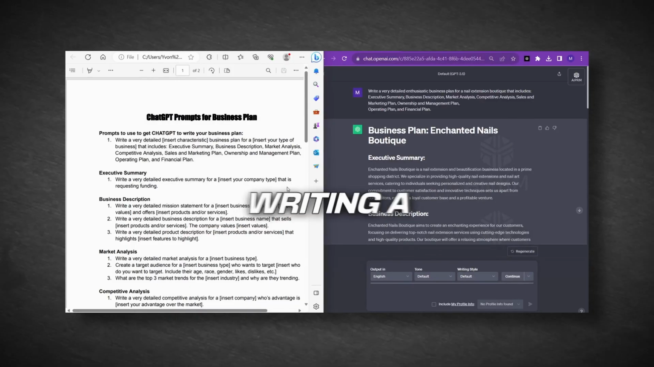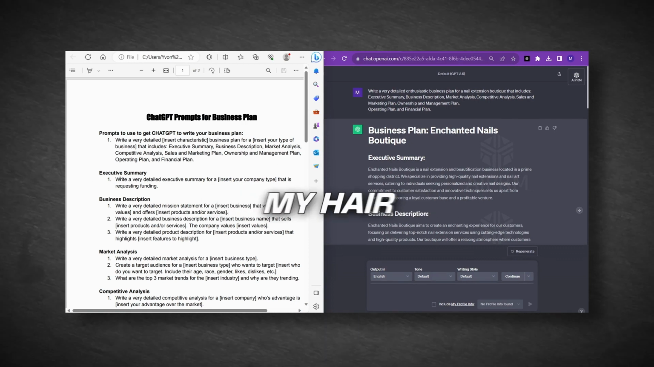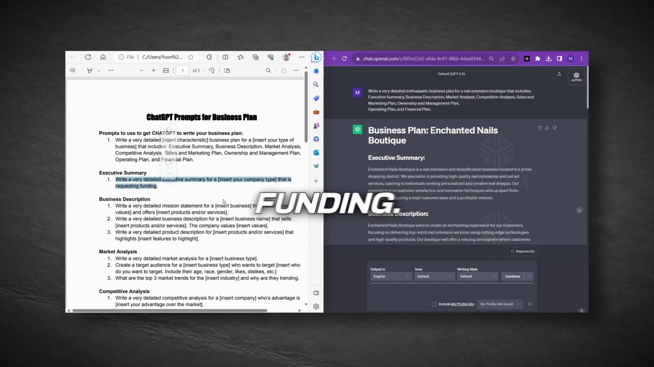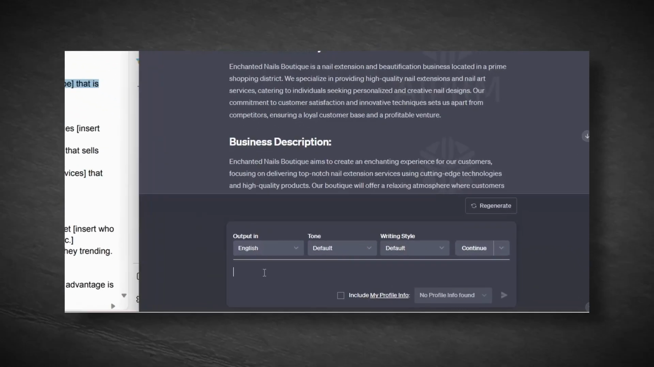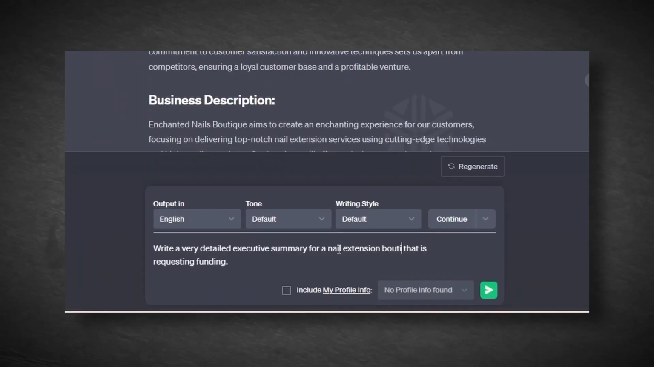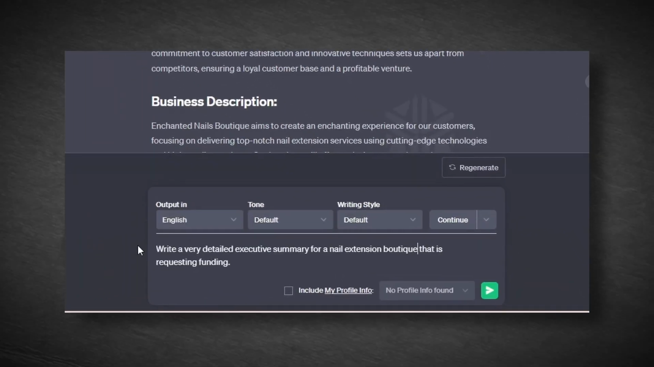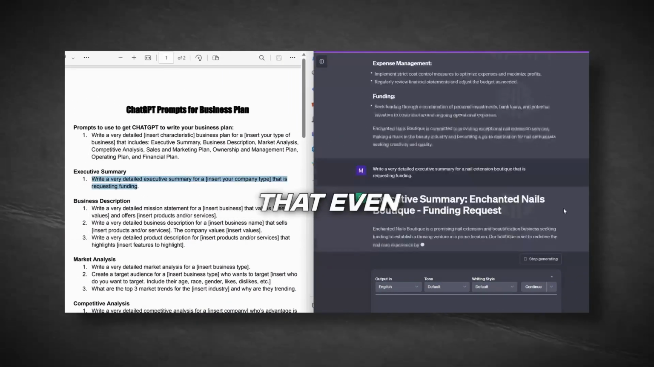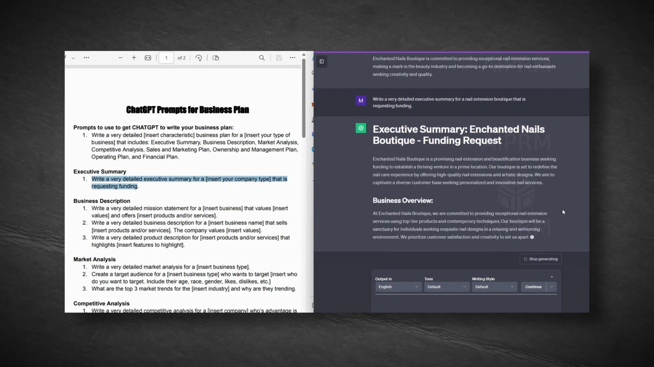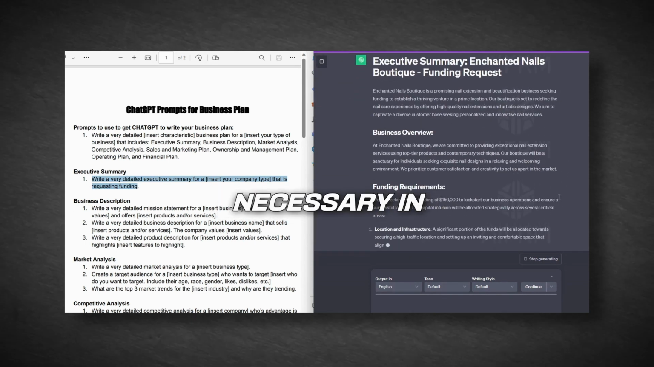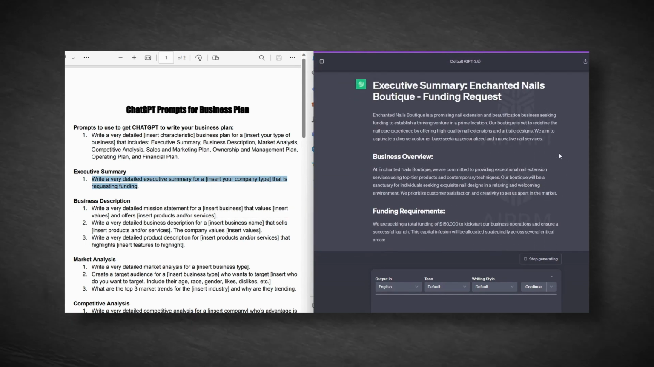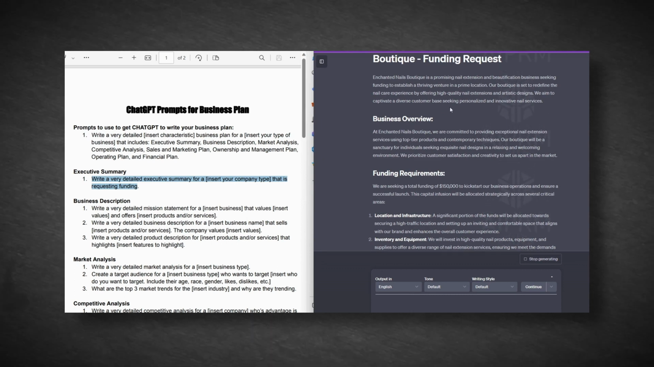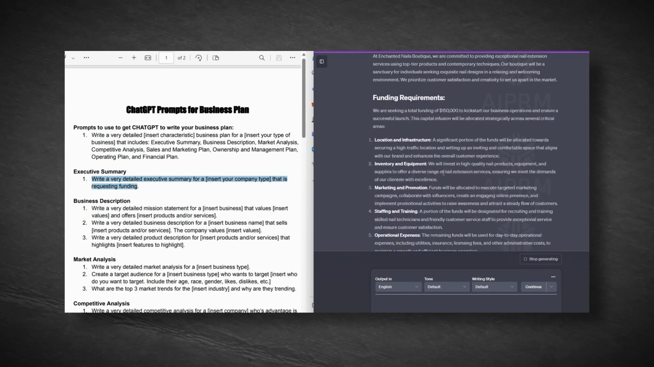Now, let's focus on writing a detailed executive summary for my hair extension boutique, which is seeking funding. For this specific business type, I only need to insert my boutique's name and key metrics, and ChatGPT will generate the executive summary. Keep in mind that even though it provides a lot of information, I should only include what's necessary in the summary, such as an introduction, product details, competitive advantages, and funding requirements.